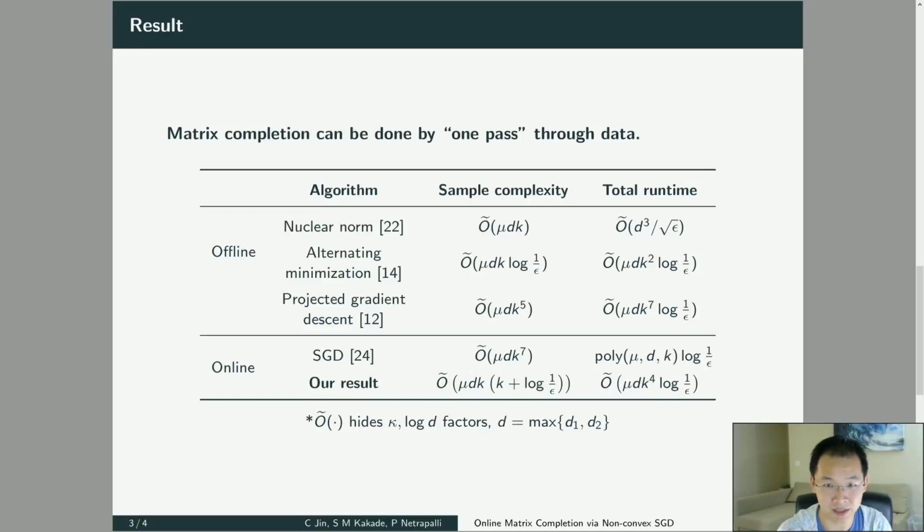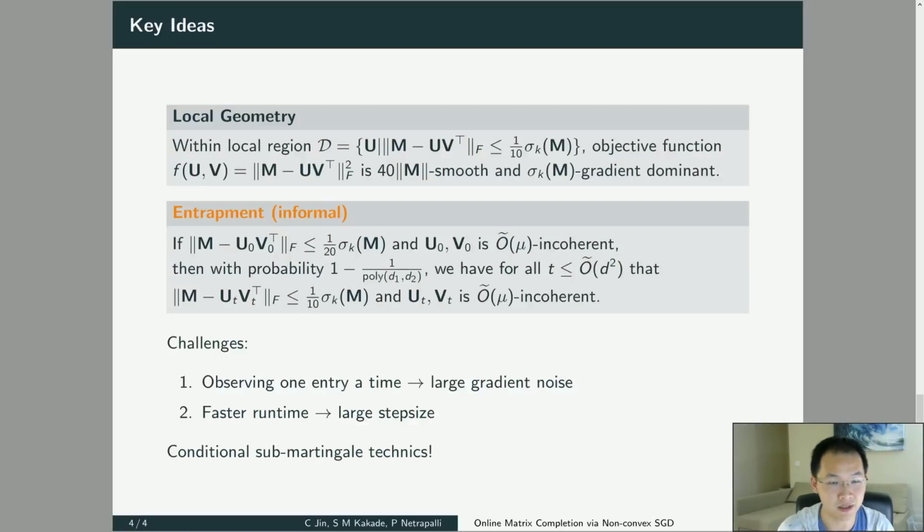And if we look at the sample complexity, we see our sample complexity is pretty competitive even with respect to the offline algorithms. So the key part of the analysis is that we decompose it into two parts. The first part is basically saying that locally around the optimum, our objective function is both smooth and gradient dominant. And these two conditions already give you linear convergence. The second part, which is also the most important part, is this entrapment statement, which says that once you get into this local region, you will continue to stay in this local region with high probability.